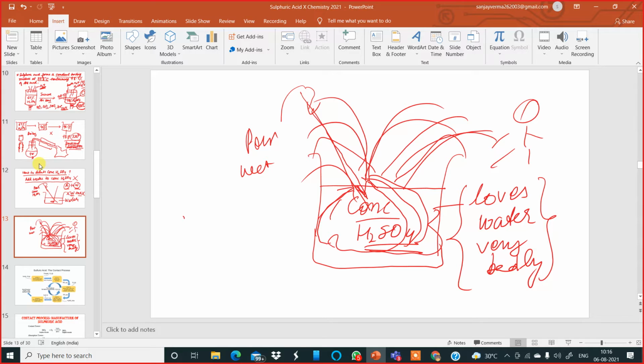Sir, if the person who is doing the experiment wears a special kind of suit, then no problem, but it depends what type of suit he is wearing. If it is not special, then it will get burned. If it is special also, the splashed sulfuric acid reacts, because it has become dilute since we are adding water. So there will be holes.